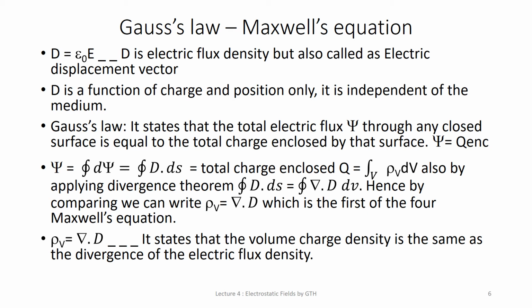So total charge enclosed is equal to the closed integration of D dot ds. We can also write Q, the total charge, is equal to the integration with respect to volume of rho v dv. The rho v we have already defined, it is the volume charge density.